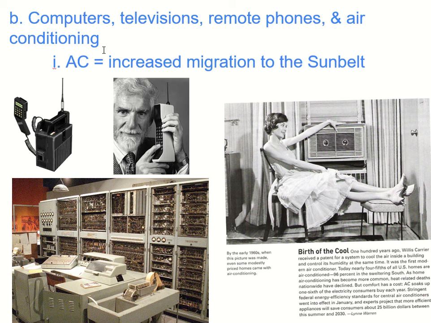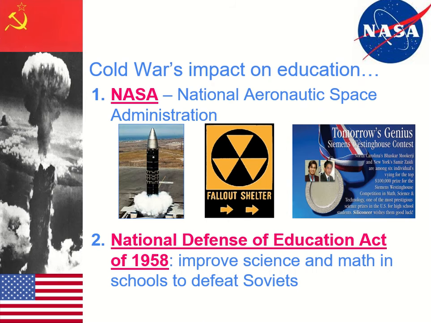And then air conditioning actually comes from the space race because you had to keep the shuttle cool enough so that when the astronauts came back into the Earth's atmosphere, they didn't burn up. And then we're going to use that to bring down to the Sun Belt. The Sun Belt is the bottom part of the United States, so basically Southern California all the way over to Georgia and the Carolinas. And so more people are going to move to this area because we have air conditioning. Think about it. Would you live here if you didn't have AC? Probably not. It would be really rough. So again, good technology we're getting from the space race.